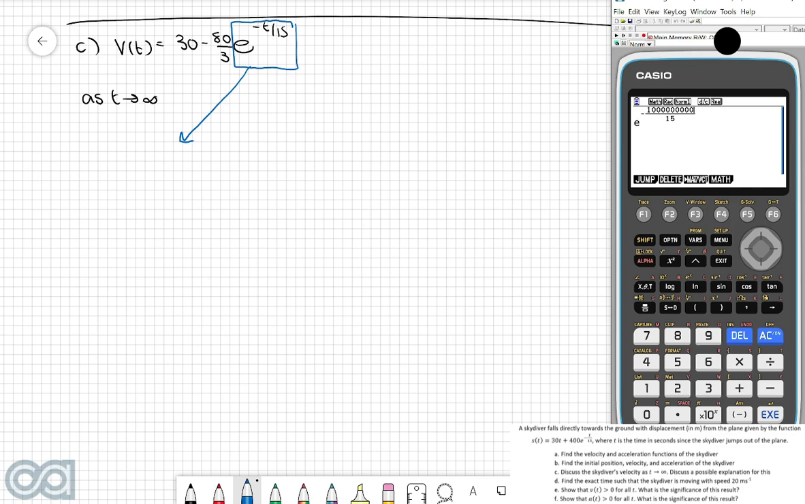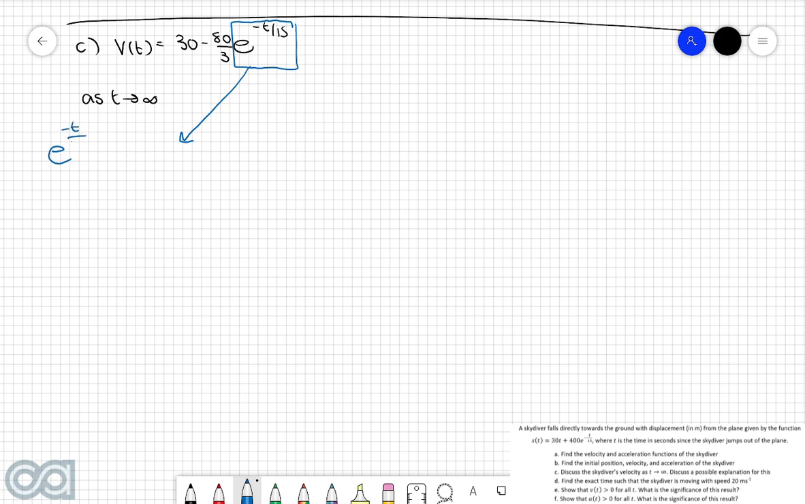Now my suggestion is put in a really big number. Pop as many zeros here as you want, execute that, and what we can say from here is that as t approaches infinity, e to the power of negative t over 15 is going to approach 0. Therefore v of t will approach 30 minus 80 over 3 times something that approaches 0. So we can pop 0 in there, which is equal to 30 minus 0, which is equal to 30 meters per second.